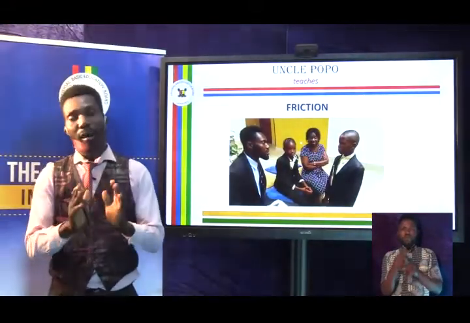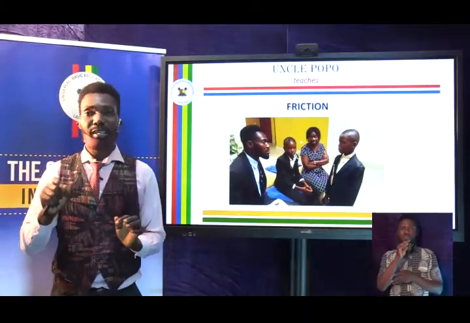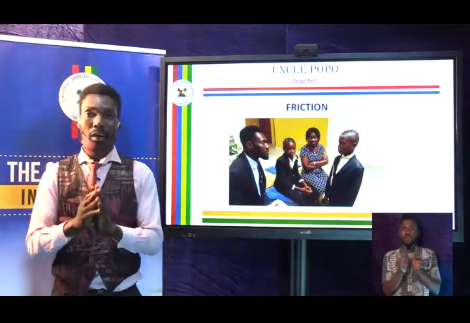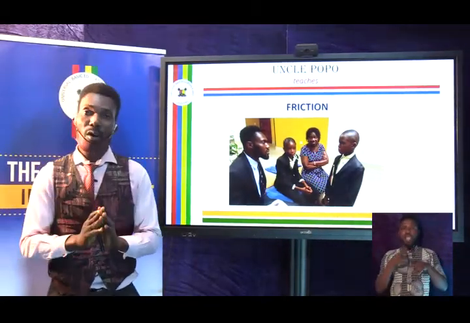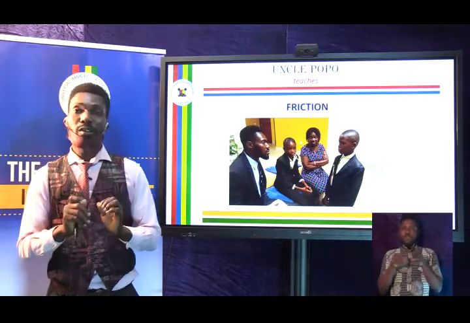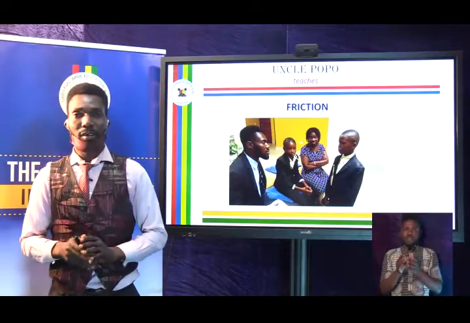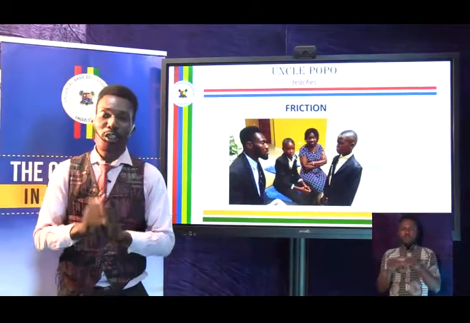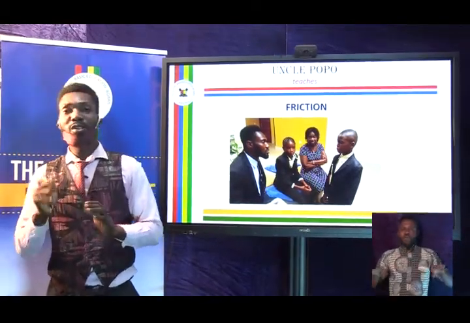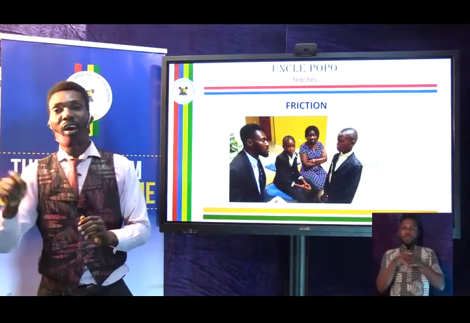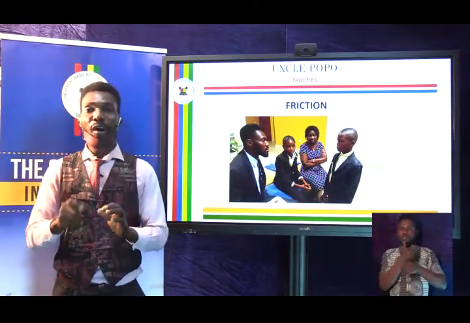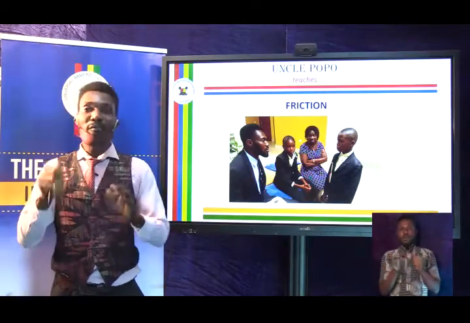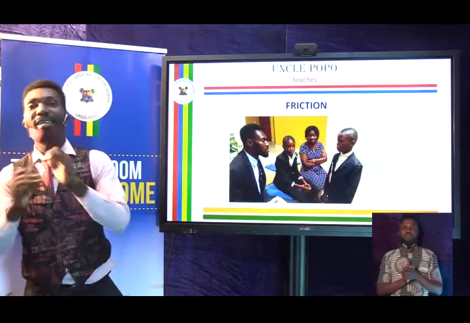Friction is a force that opposes motion when two surfaces are in contact. Friction is a force that opposes motion when two surfaces are in contact. Listen to the song. Friction is a force that opposes motion when two surfaces are in contact.